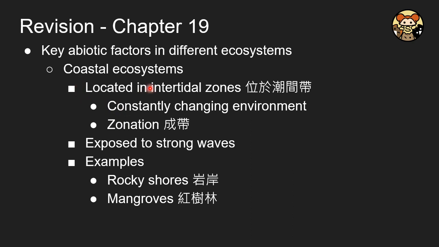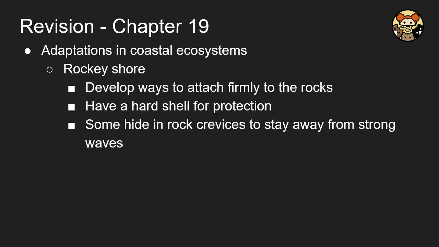For coastal ecosystems, there are usually two types: the rocky shore and the mangrove. Why are they chosen? Because they are located in the intertidal zone. This is a very important term because it is a continuously changing environment, and we have different zones. Technically, we call it zonation. Why is it very important? Because there are various organisms living in the intertidal zone, as change brings opportunities. However, organisms living in this region will be exposed to strong waves.